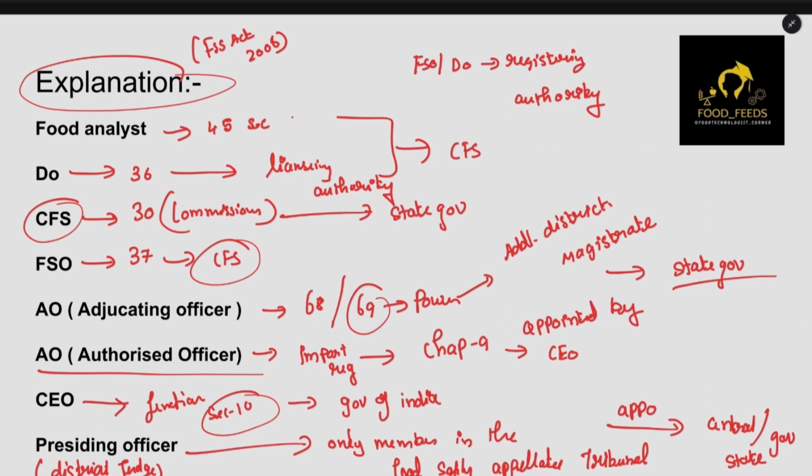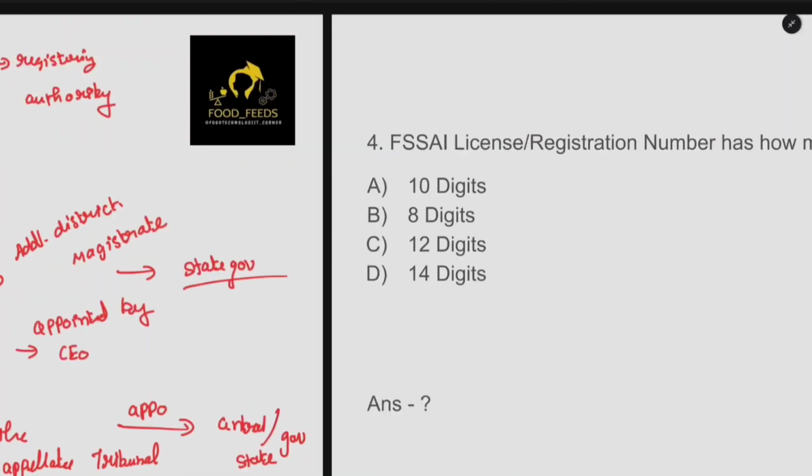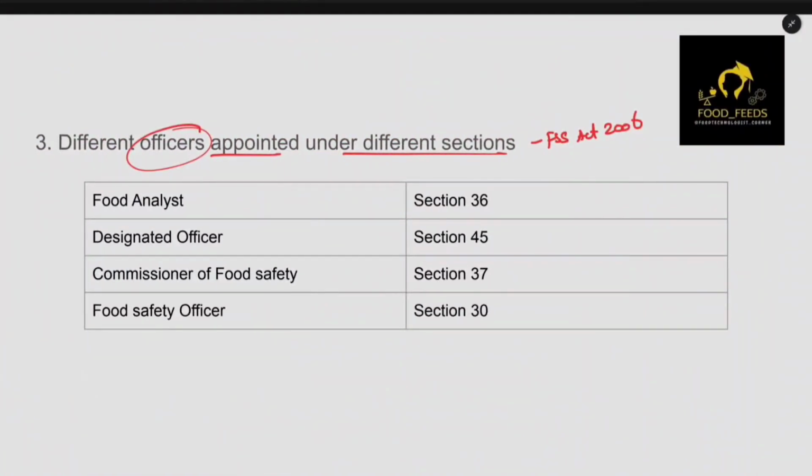Let's see the question. Food Analyst. So what is the section for Food Analyst? It is section 45. And designated officer, which is section 36. And Commissioner of Food Safety, which is section 30. And Food Safety Officer, which is section 37. So these are the right answers.